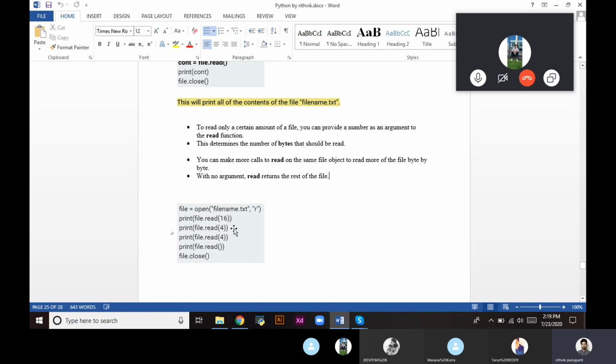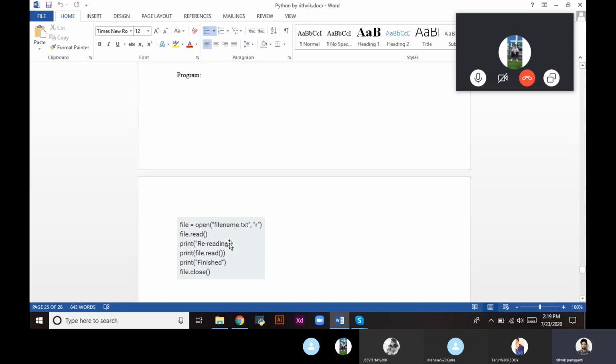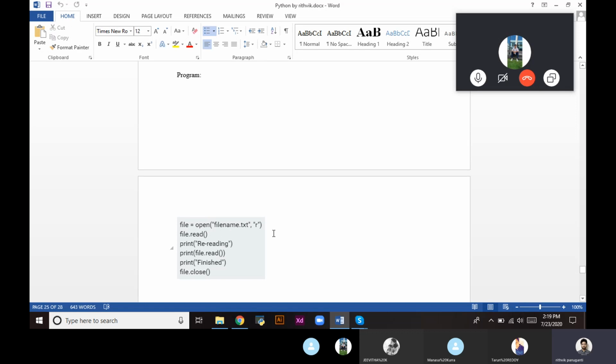Later, as I told earlier, if you open a file, it must be closed. So file dot close, we are closing the file. Here is an example program. Open file equal to open of filename, in read format. We print a statement, rereading. Then print file dot read, so here we are reading for the first time. Here we are reading for the second time. So we print finished. We have read the file two times, we print finished, and the file will be closed.